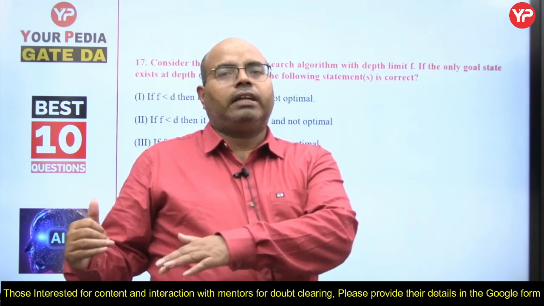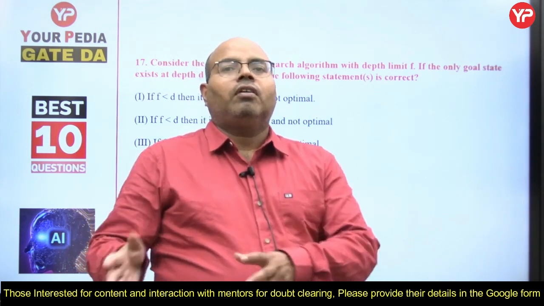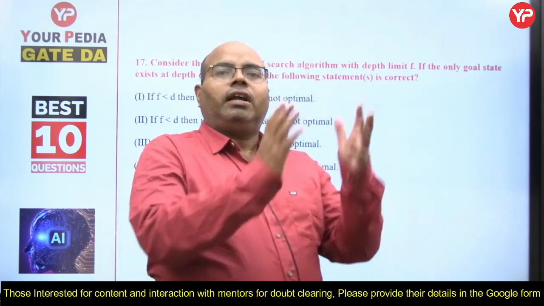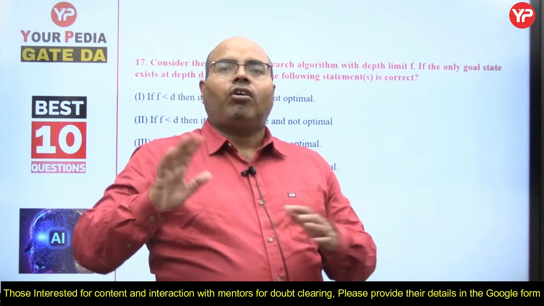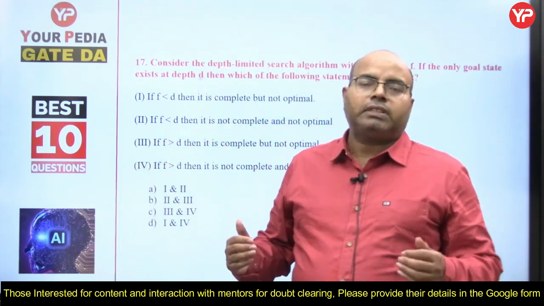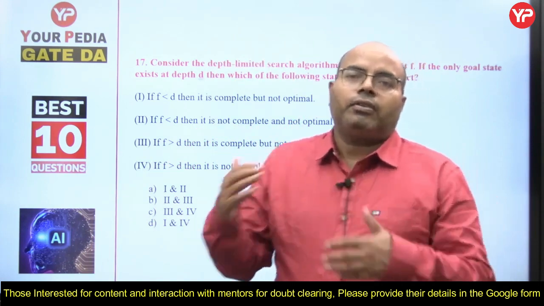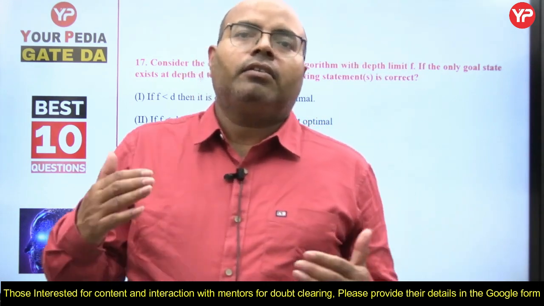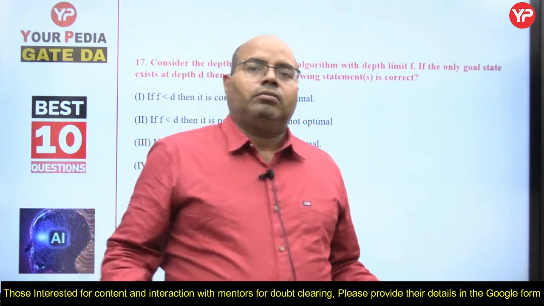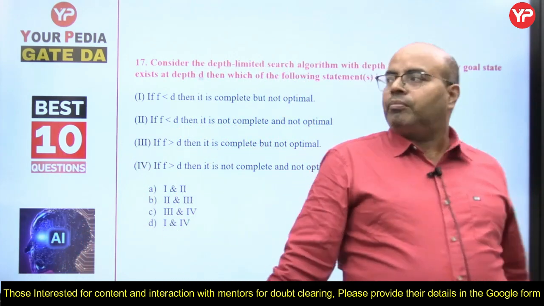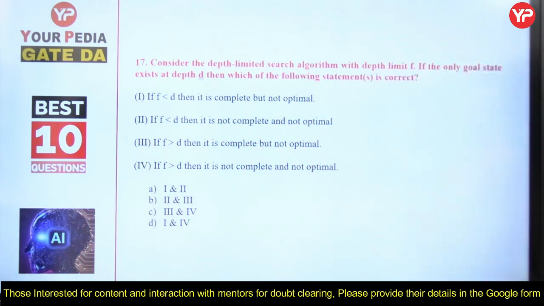If no goal is found, we will go to the other branch, then other branch. It's like a combination of breadth first search and depth first search. And if it is not found, then we will again come to the basic level.